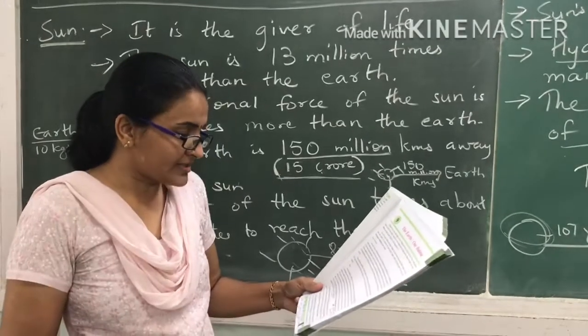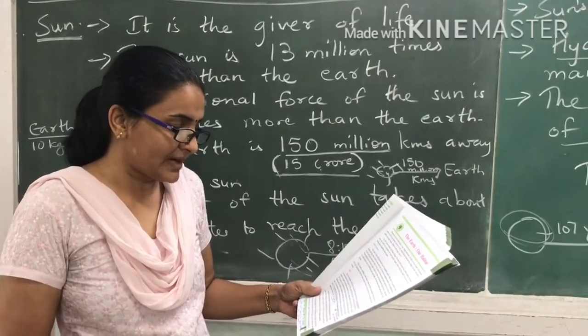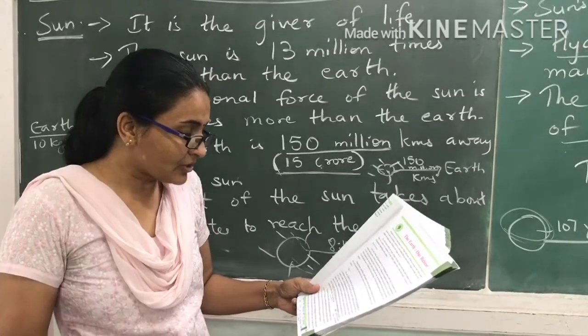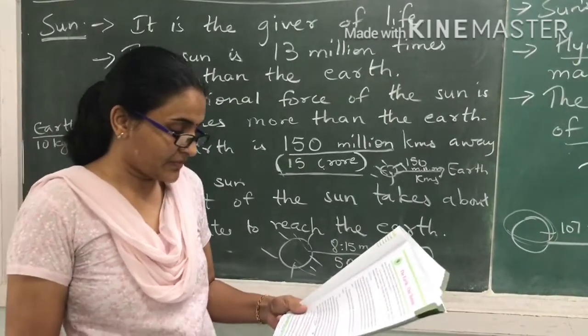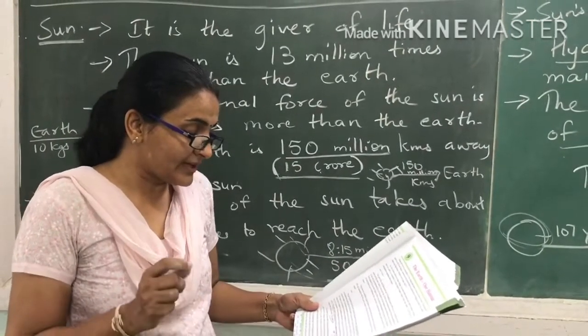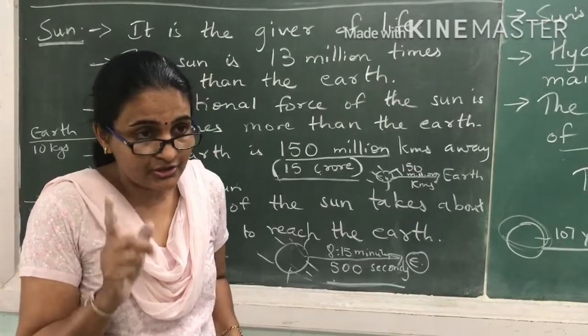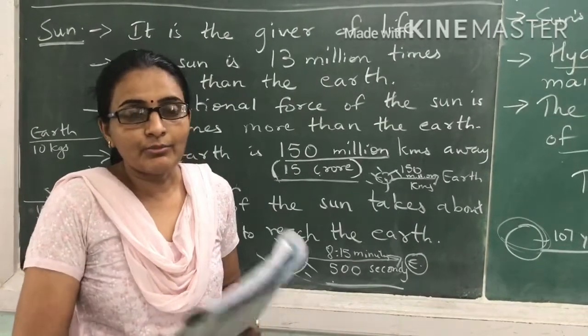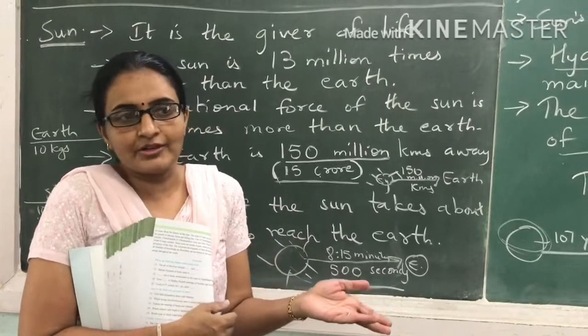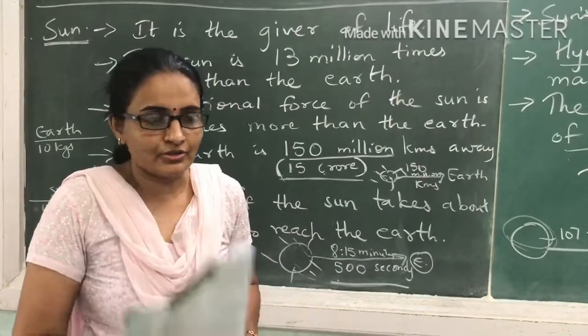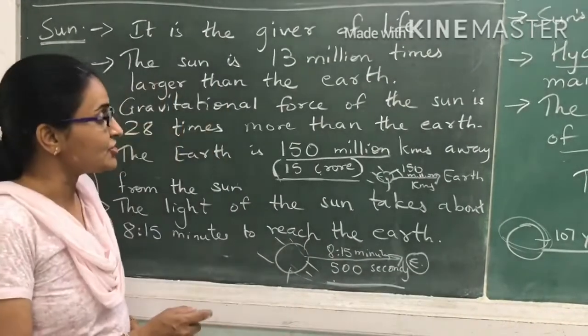It is because of this gravitational force that the planets are in their particular path and revolve on it. The earth is about 15 kilometers away, that is what is mentioned in your textbook. But be very careful, it cannot be 15 kilometers, otherwise we won't be over here on the earth, okay? Make the correction.